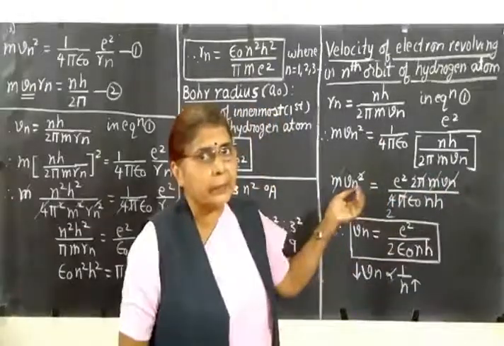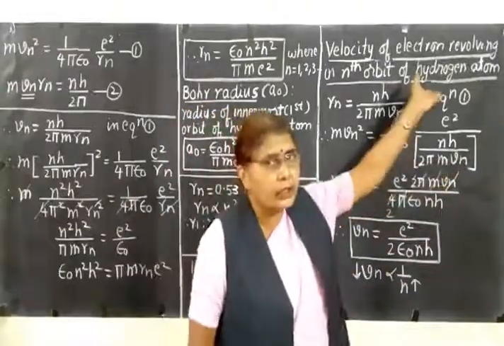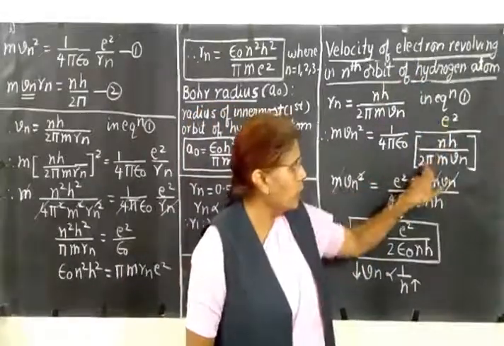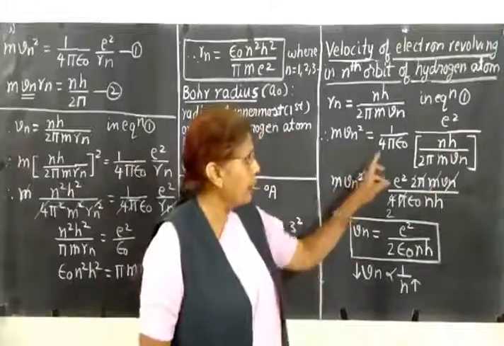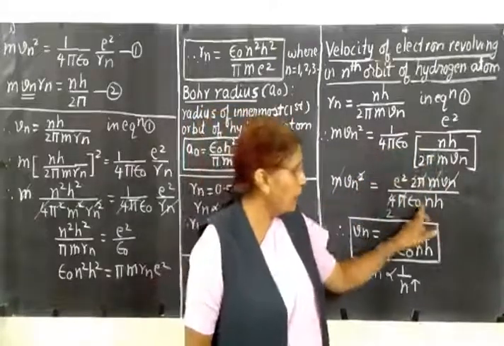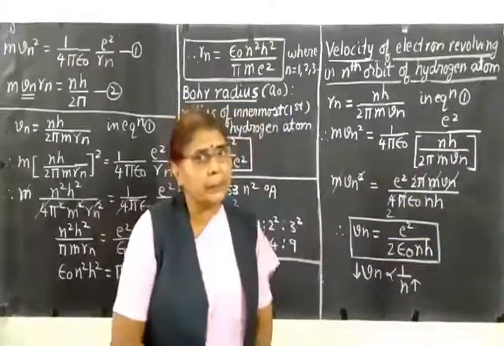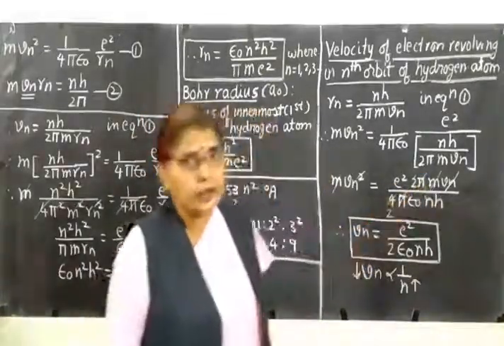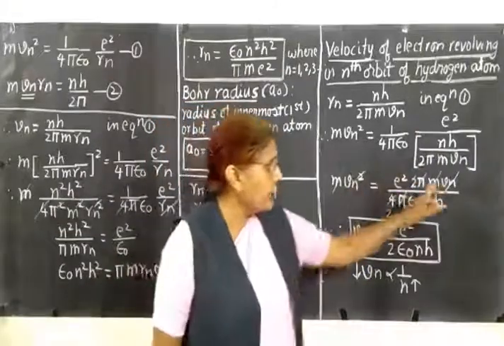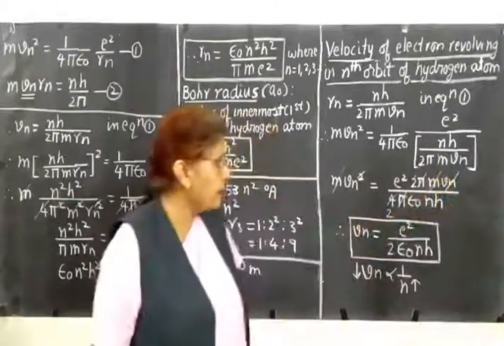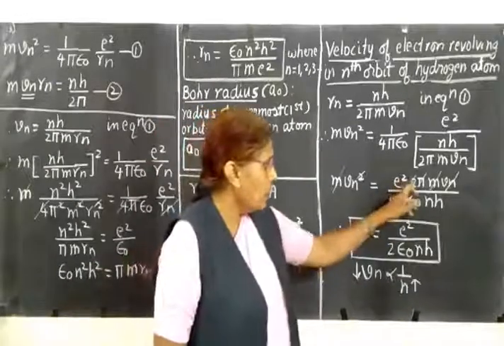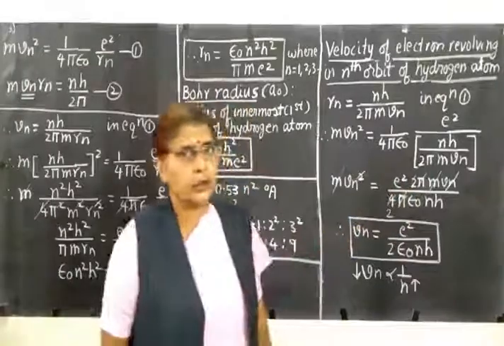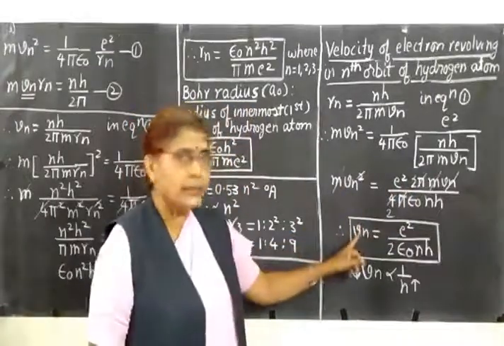Now let us cross multiply and simplify. This term will come to the numerator. So what you will have? It will be e square into 2 pi mVn divided by the denominator, which will be 4 pi epsilon 0 into nh. Now let us simplify it further. So m gets cancelled from both sides. So Vn square is here, Vn is here, 1 Vn gets cancelled. Then 2 is here, 4 is here. So you will have here 2, pi gets cancelled. So what remains? Here we are left with Vn.